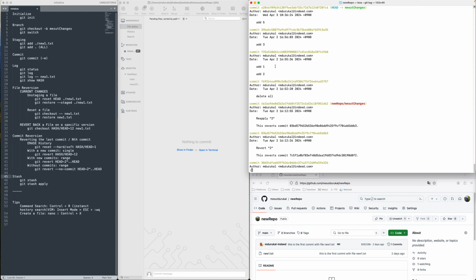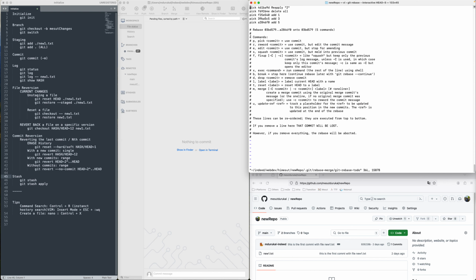So this is a very cool and convenient feature that we can use. So let me try to show it again. These are the operations I can use. Pick, reword, like only editing the commit message, edit by stopping for amending, or squash. This is what I did in the previous one, and several other things. In the previous one I used squash and drop, right? It was very convenient.